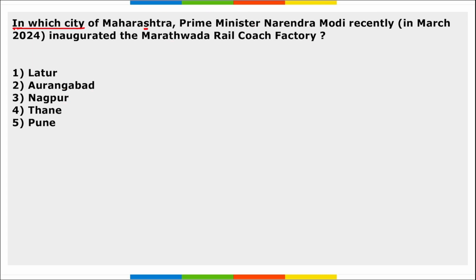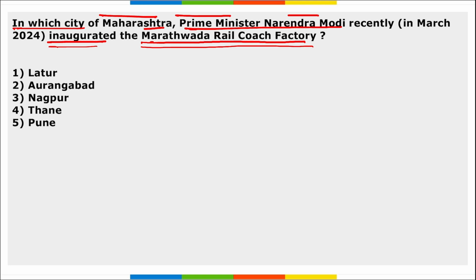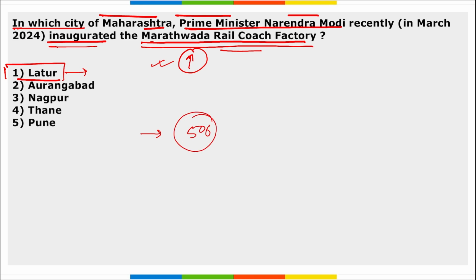Next, in which city of Maharashtra did Prime Minister Narendra Modi recently inaugurate the Marathwada rail coach factory? So, in which city of Maharashtra did PM Narendra Modi recently inaugurate the Marathwada rail coach factory? It was in Latur. Right? Where is Latur? It is in Maharashtra, and there the Marathwada rail coach factory was inaugurated by Prime Minister Narendra Modi. Also remember, PM Narendra Modi has dedicated 506 railway projects, including a wagon repair workshop at Badnera and a Vande Bharat chair car maintenance cum workshop depot in Pune.